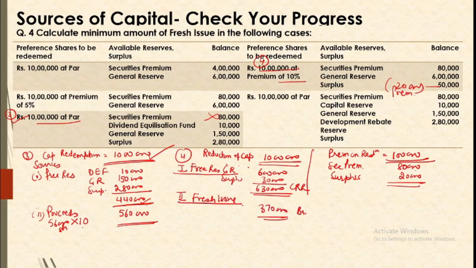I hope you are understanding, because we need to arrange sources for 10 lakh. Since 630 has been arranged from free reserve, the remaining balance will be met out of fresh issue. Assuming a share of 10 rupees, our fresh issue proceeds will be 37,000 shares of 10 each. Okay, this is an assumption that we are making. Now last case is the fifth point.